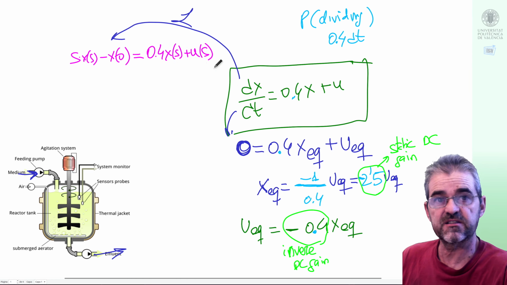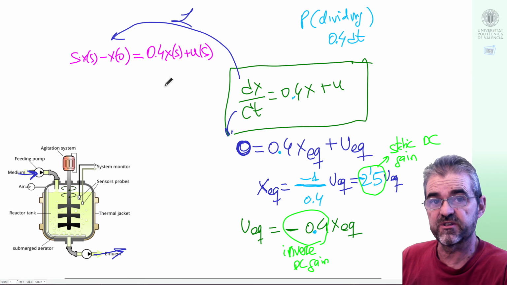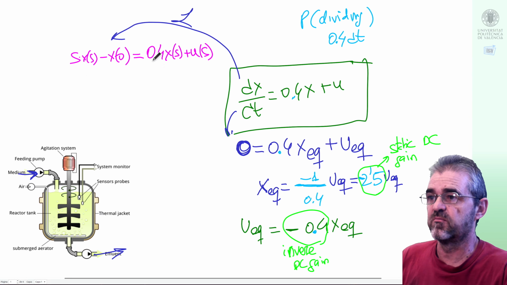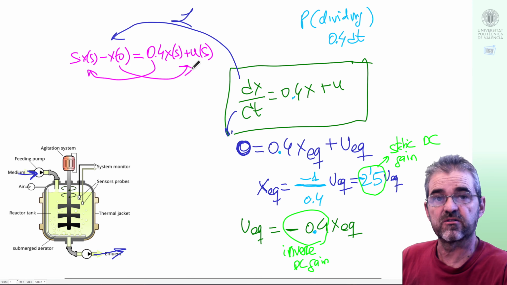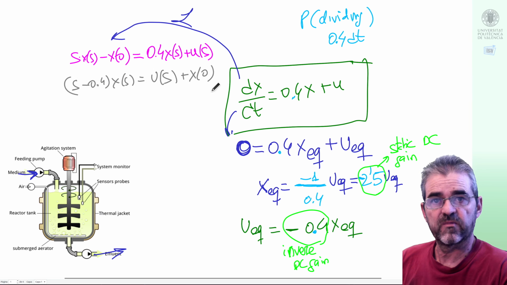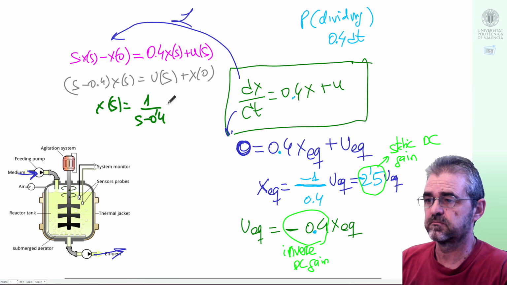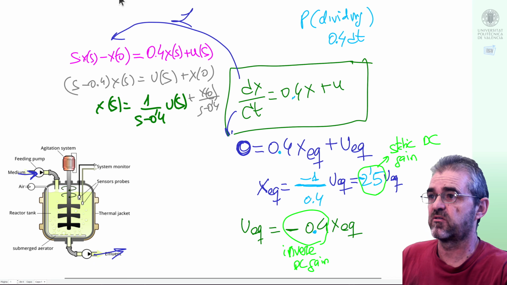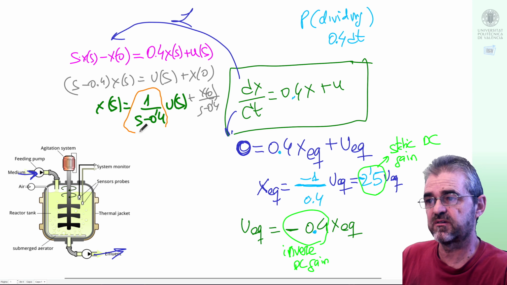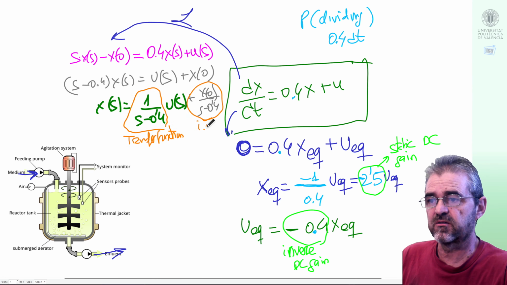So this is the Laplace transform, and then if we solve for my desired output of interest, which in this case is just x, by moving this thing to the left hand side and moving that initial condition to the right hand side, we get this thing, and dividing by s minus 0.4, we get this expression in the Laplace transform domain, in which the coefficient that multiplies the input is called the transfer function, and this is an initial condition term.